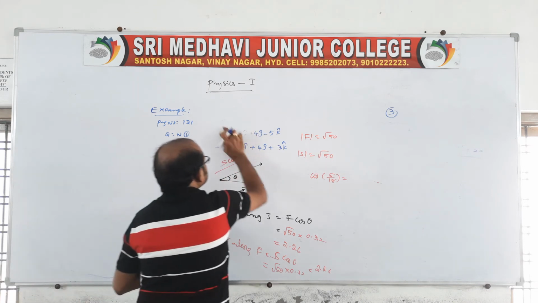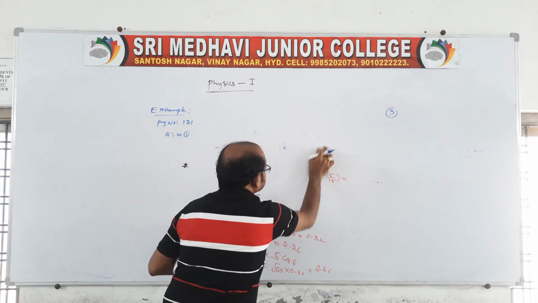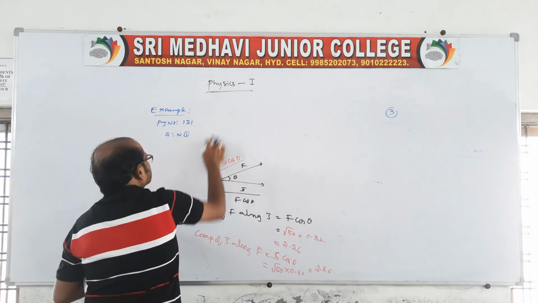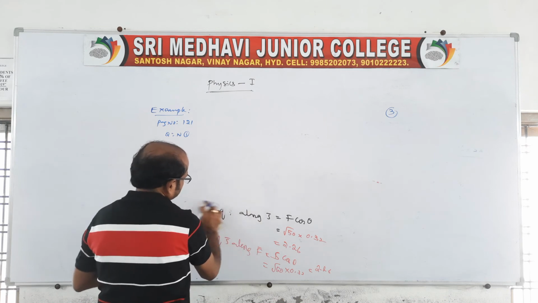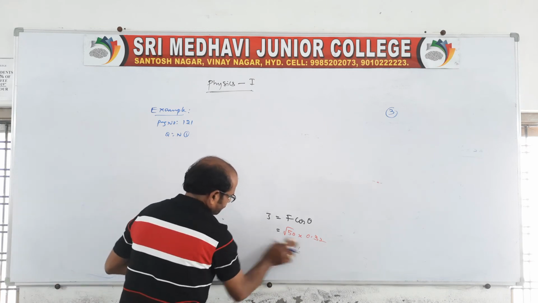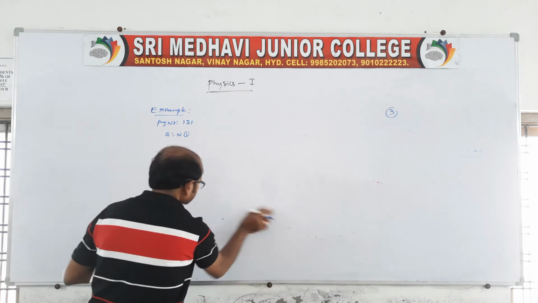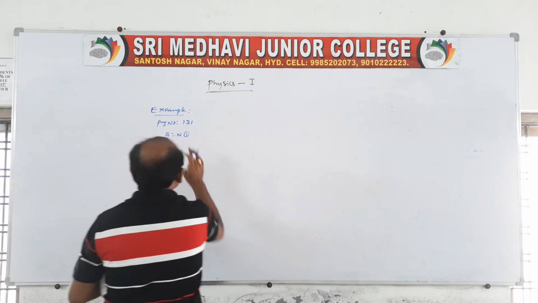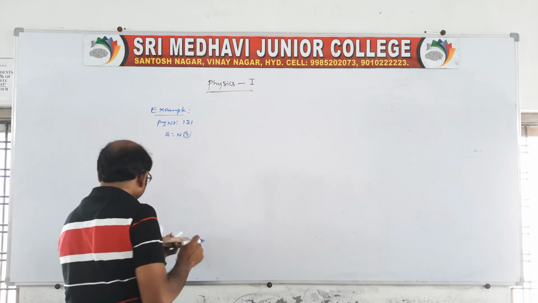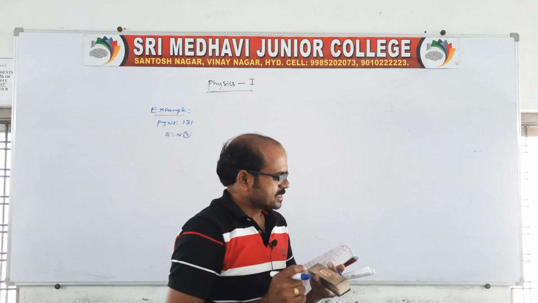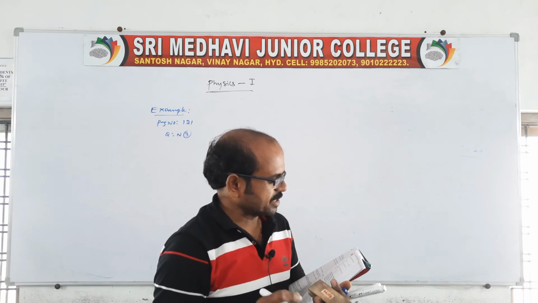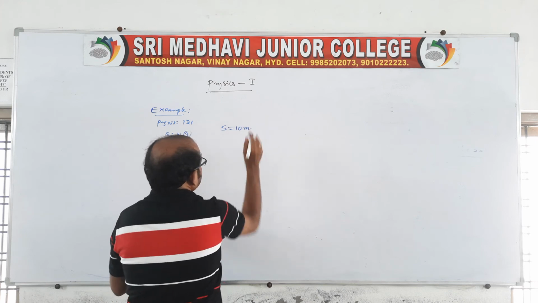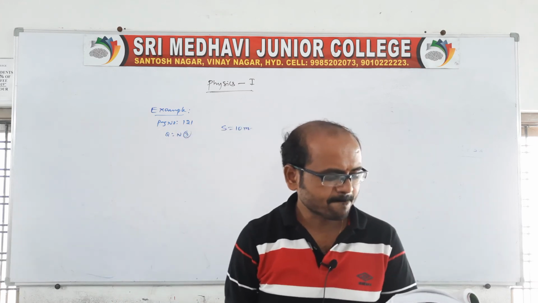So same page number, question number 3. I'll read the question: a cyclist comes to a skidding stop in 10 meters. So the displacement is given as 10 meters.